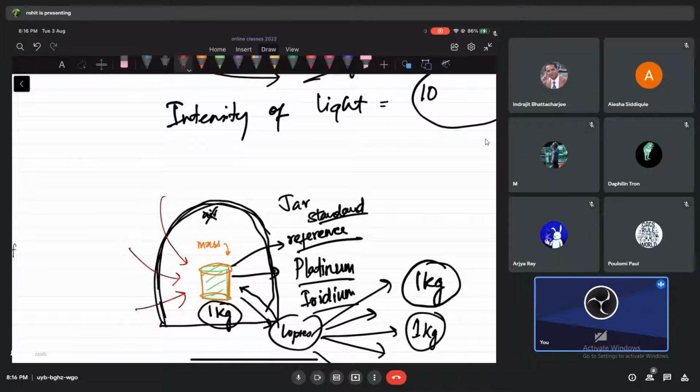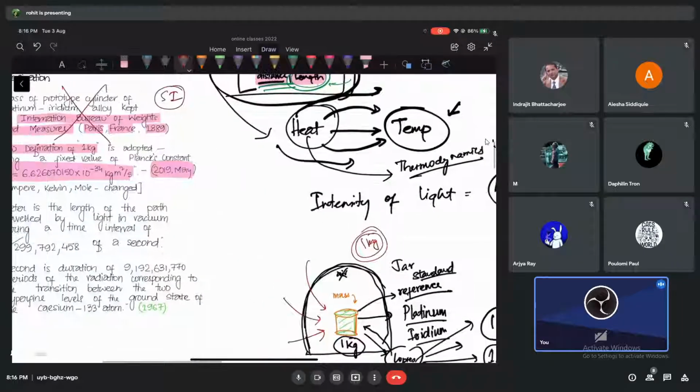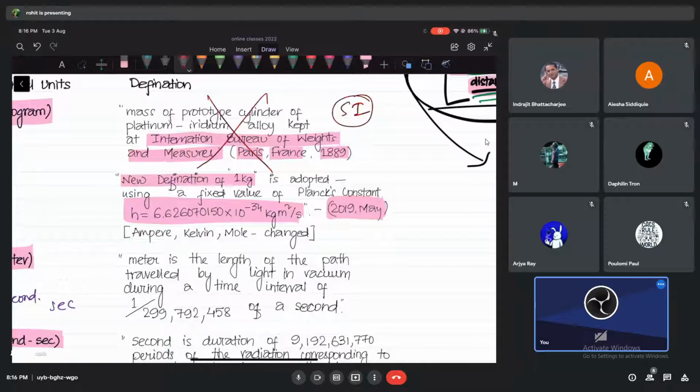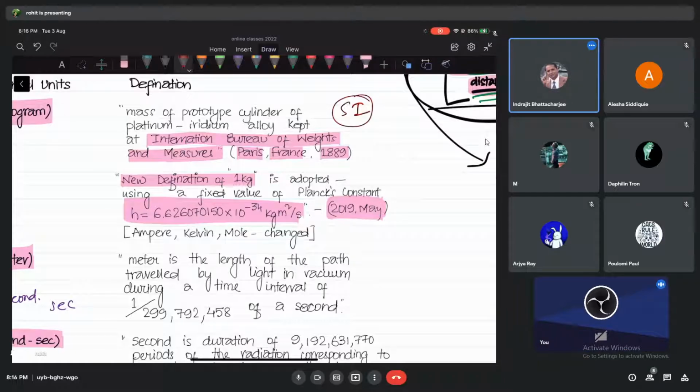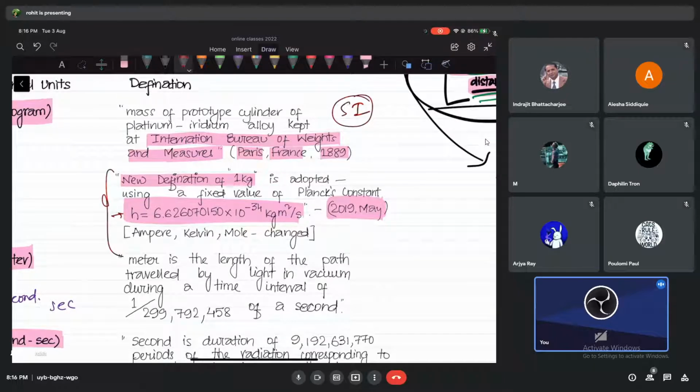So you realize the definition of 1 kg already comes with a problem, no? Because this item cannot remain like this forever. It can deviate, it can have a slightly different mass after, let's say, 20, 30, 50, 100, I don't know how many years. So that's why people need to write some proper definitions. After 100 years, people have really changed it, because there is something called Planck's constant, and we can define 1 kg based on Planck's constant, but that is not important for you. But in any case if somebody asks you, tell them that this is the old definition, and we have a new definition for 1 kg.